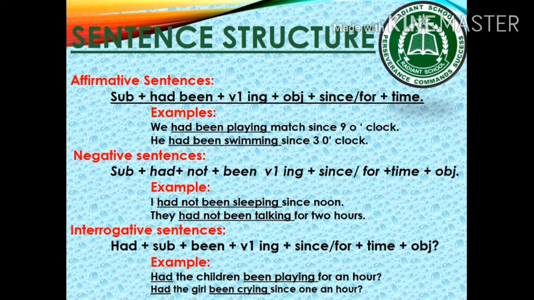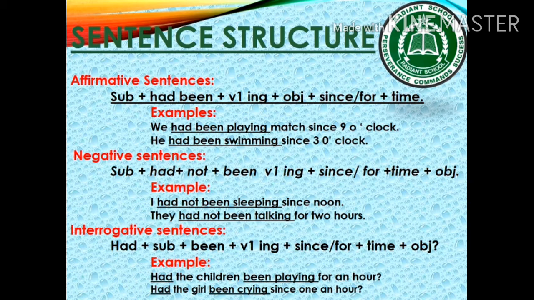The sentence structure of past perfect continuous tense is, in affirmative sentences we use had been with the first form of verb plus ing, and since or for according to the given time. For example, we had been playing match since 9 o'clock. He had been swimming since 3 o'clock.